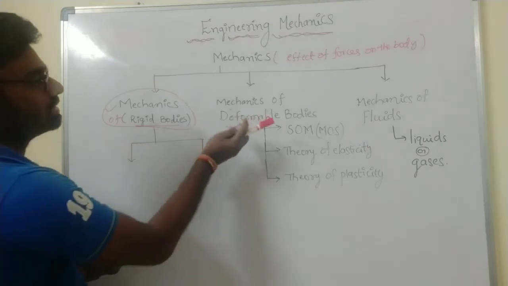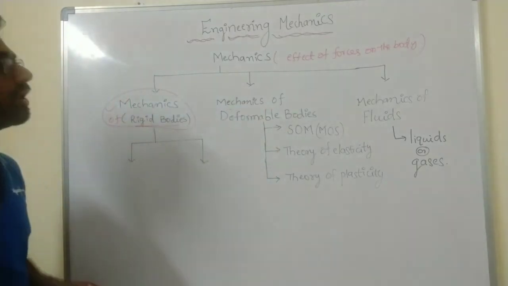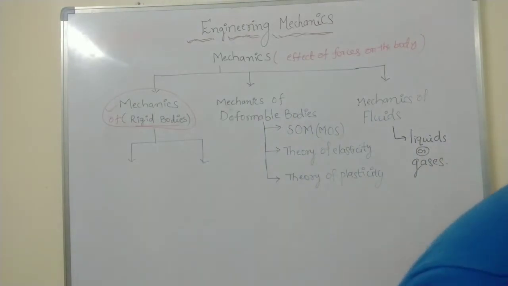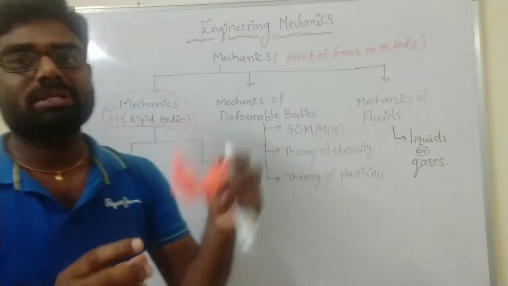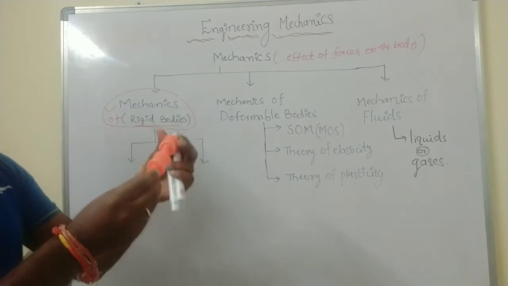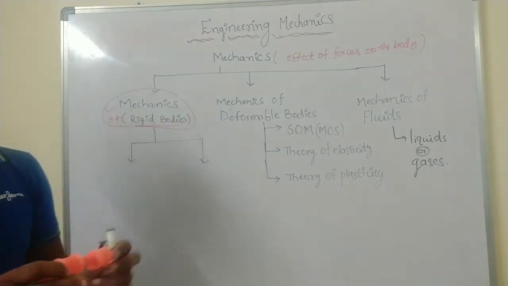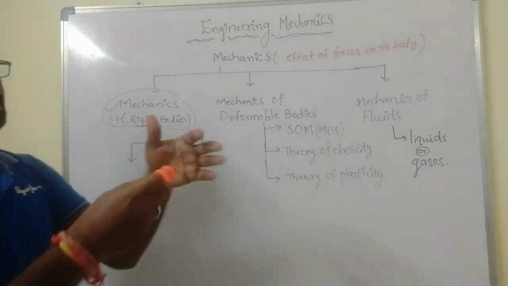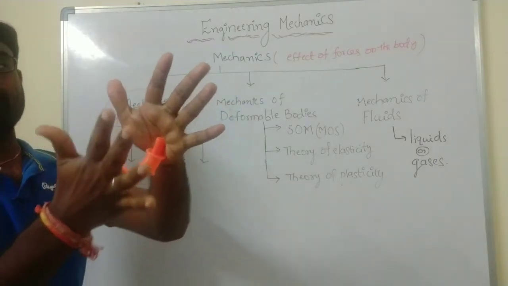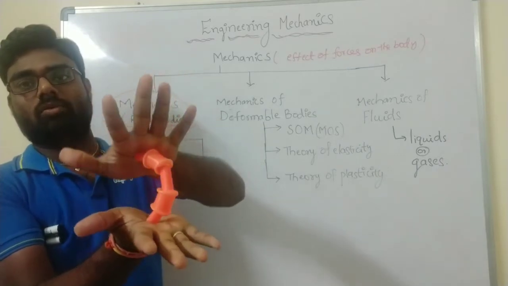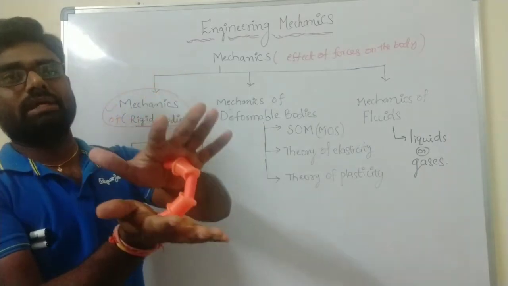The next one is mechanics of deformable bodies. A deformable body means, see here, please take one object or one specimen. See, the external force acting on the body.